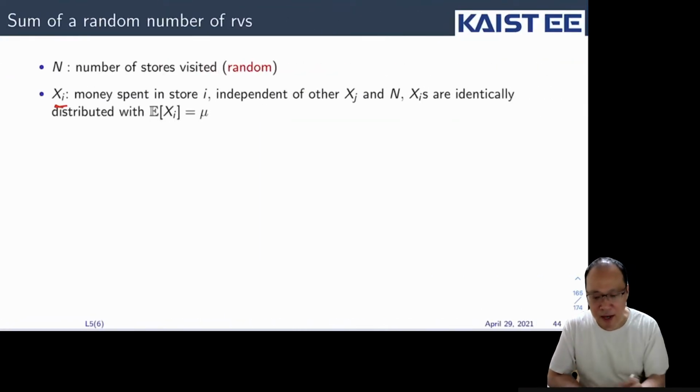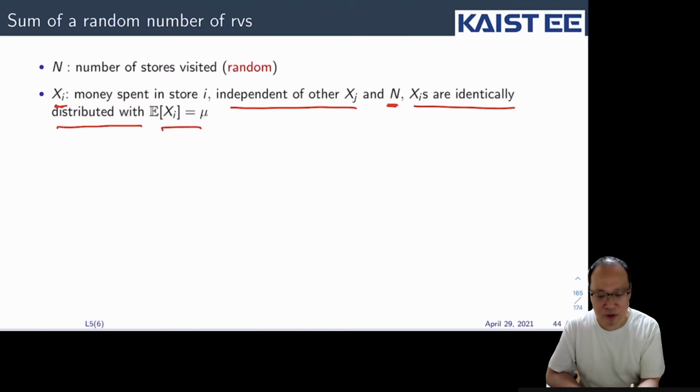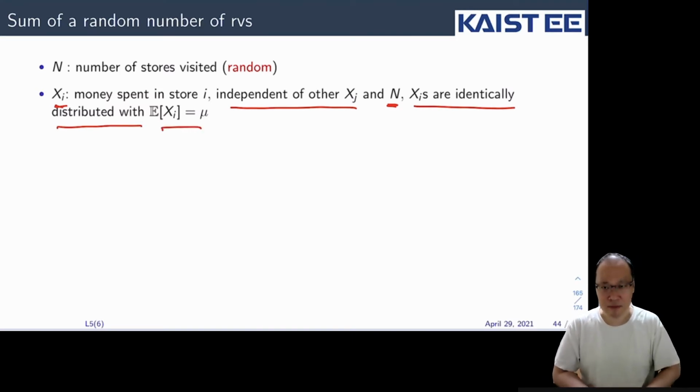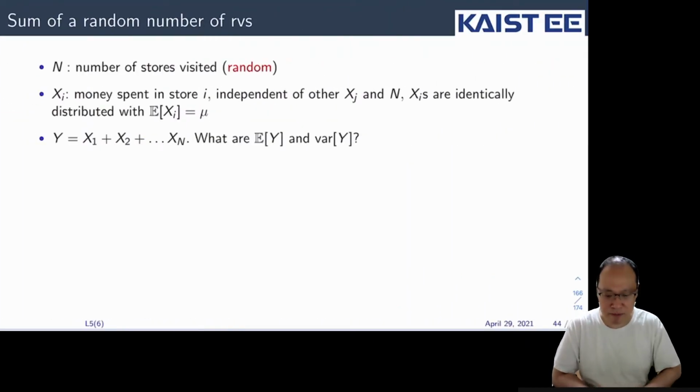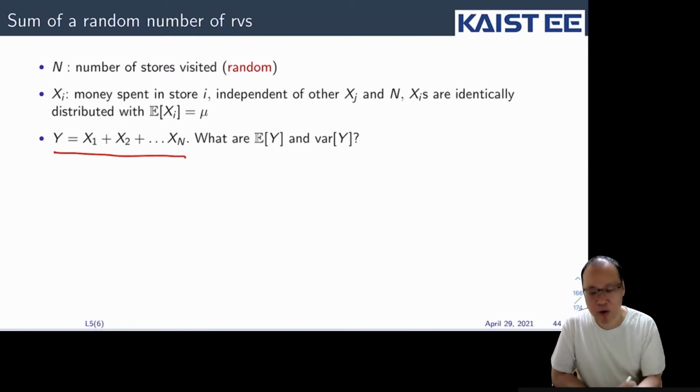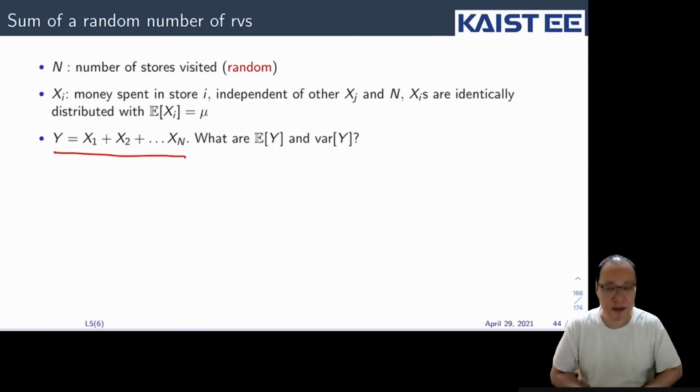Let's suppose that Xi is the money that I spend in store i, and that is independent of the other Xj, and also of the number of stores N. And let's assume that the Xi's are identically distributed with mean mu. So I'm going to spend on average mu money on each store. I'm interested in the total money that I will spend, Y, which is equal to X1 plus X2 plus up to XN. And what I'm interested in is the expectation of Y and the variance of Y.